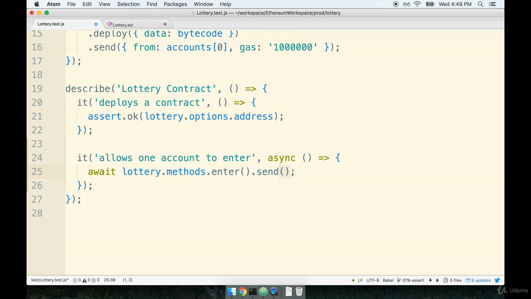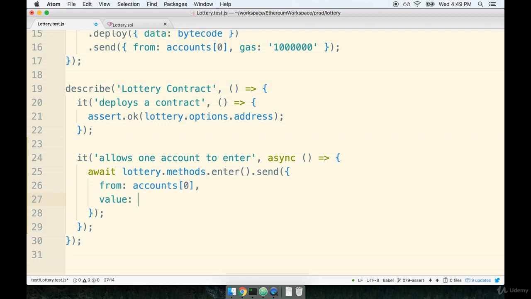Now in this case, we want to make sure that we specify who is attempting to enter into the lottery, and we also need to make sure that we send along at least some minimum amount of ether. So we'll first start off by specifying who is attempting to enter. So we'll say from accounts at 0. And then secondly, we need to make sure we send along some amount of money with this transaction. In order to send along some amount of money, we need to specify the value property. And assigned to this value property will be the amount in wei that we want to send along.